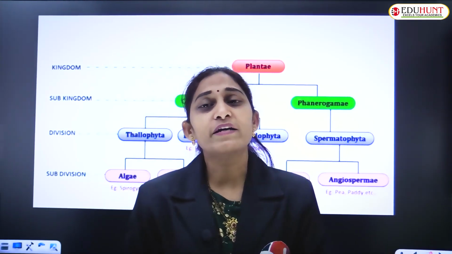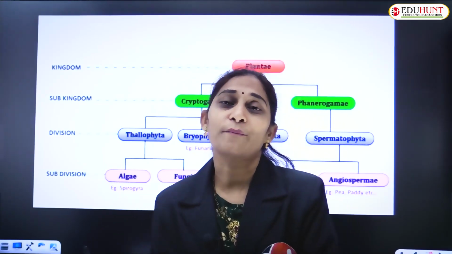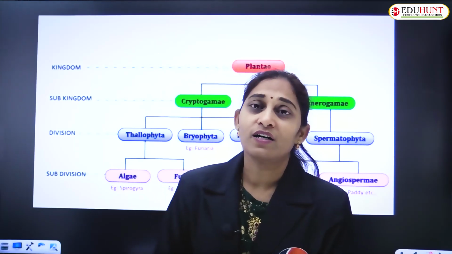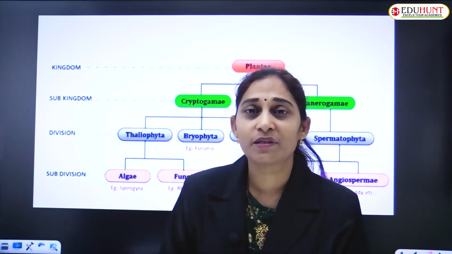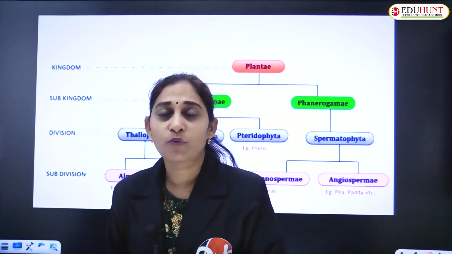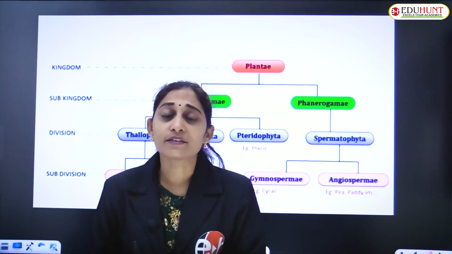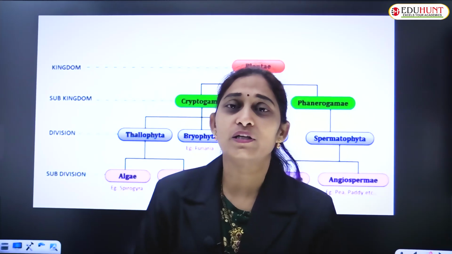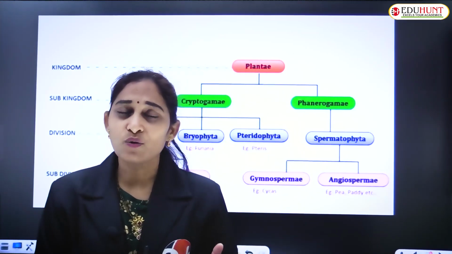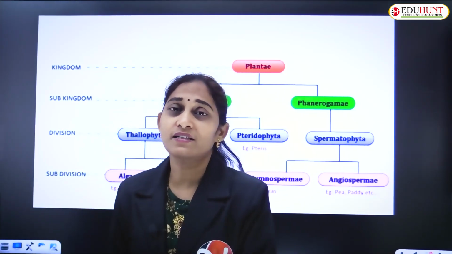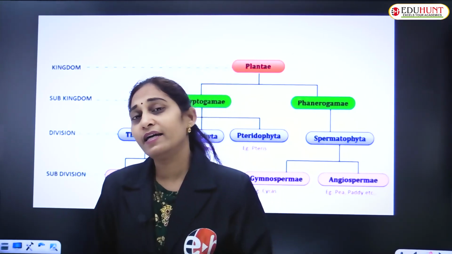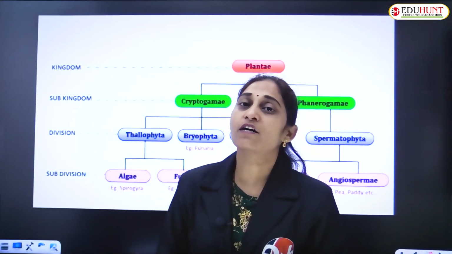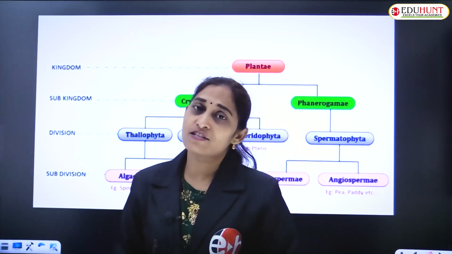Moving towards a little bit more complexity, that is Cnidaria, and then Ctenophora, Platyhelminthes, Nemathelminthes, Annelida, Arthropoda, Mollusca, and Echinodermata. Up to this, we have seen a gradual increase in the complexity of each and every system, like the digestive system, circulatory system, nervous system, even the respiratory system.